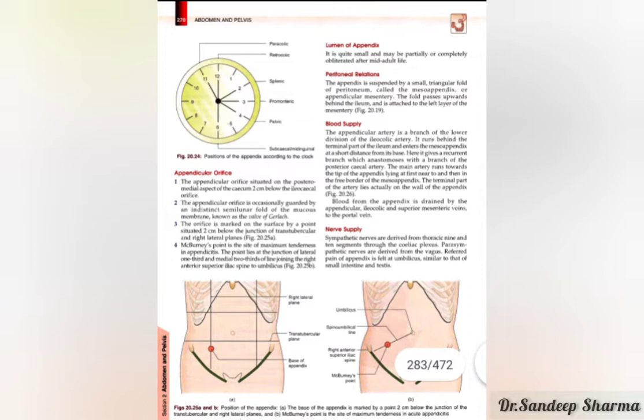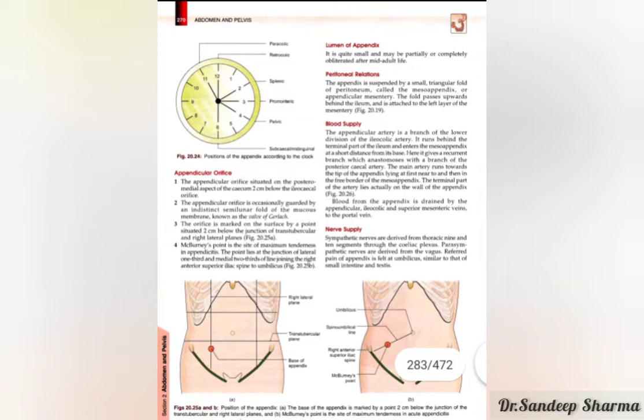Okay. The lumen of the appendix, as I told earlier, is quite small in size and may be completely obliterated after mid-adult life. The peritoneal relation of the appendix: it is suspended by a small triangular fold of peritoneum called the mesoappendix or appendicular mesentery. Blood supply to the appendix is the appendicular artery, a branch of the lower division of the ileocolic artery.